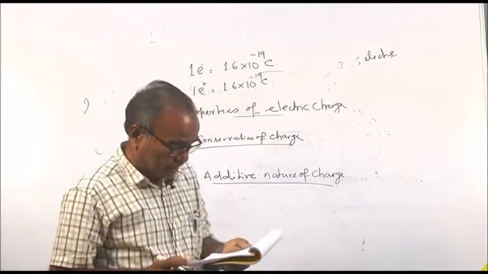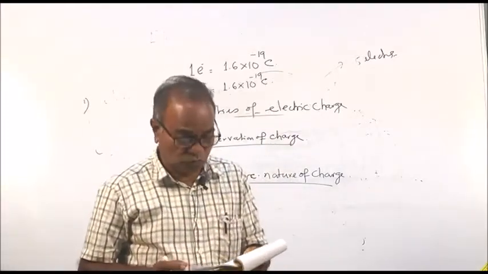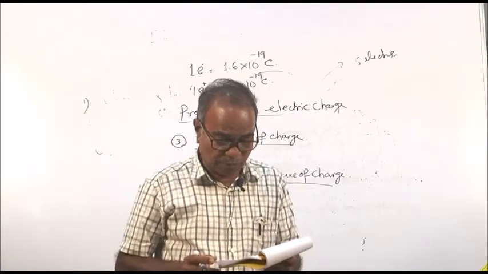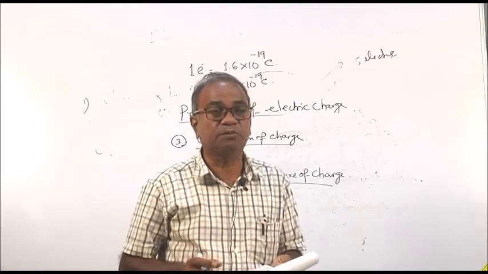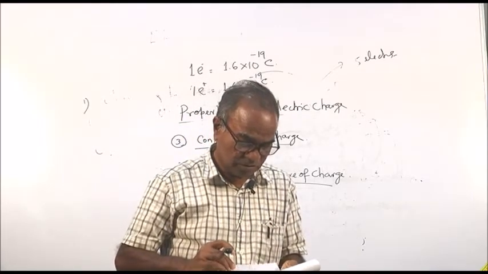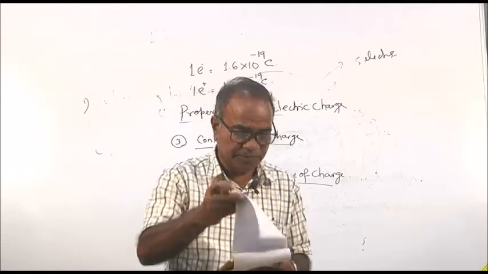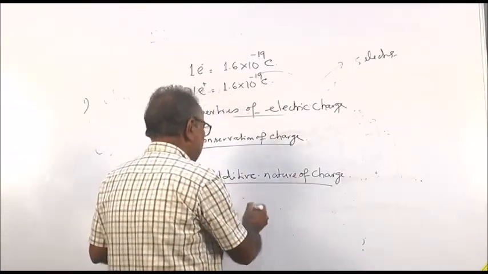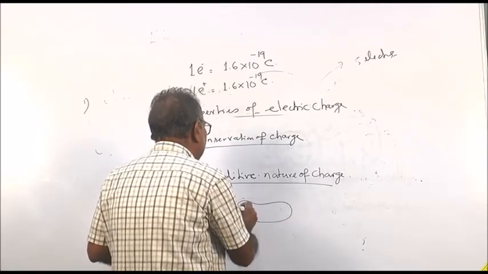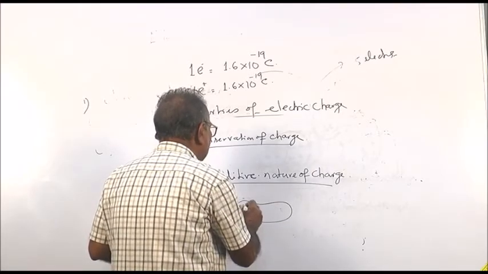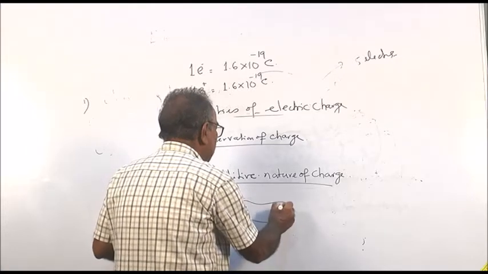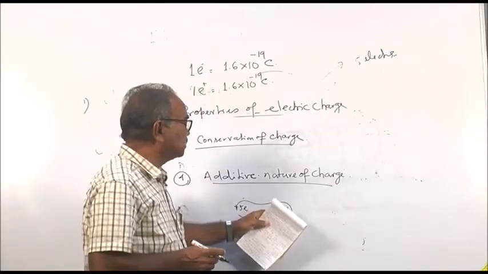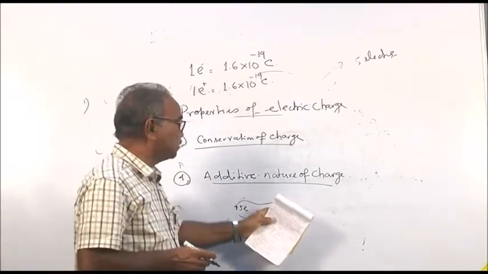The total charge on a body is equal to the algebraic sum of charges located at different points or different regions of the body. Algebraic sum means, suppose in one body it has plus 5e charge and there is minus 2e charge. So the total charge of the system is 5e plus minus 2e, that is 3e.